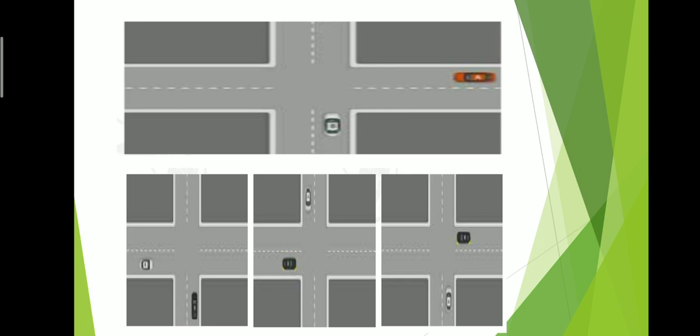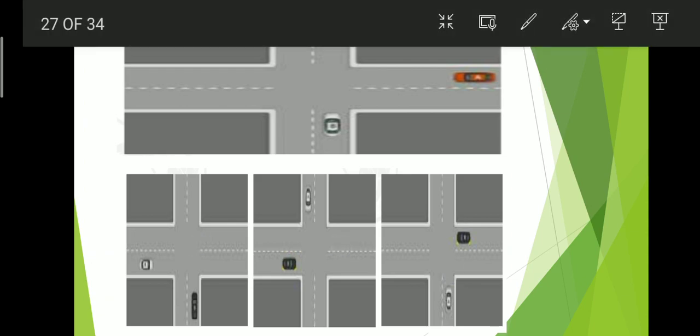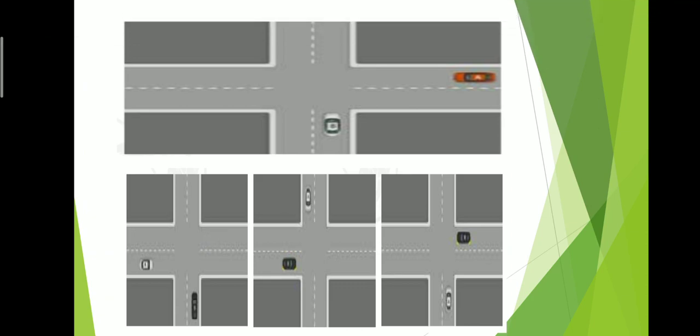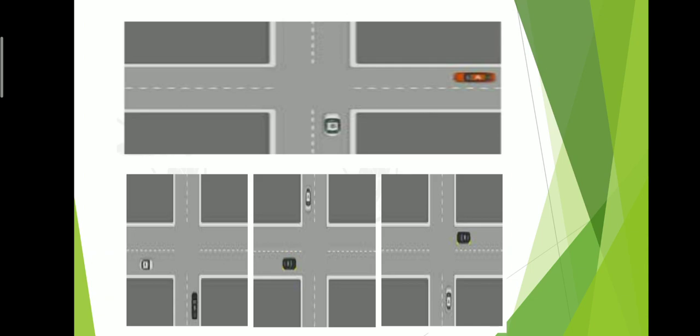See here, vehicle B approaches the intersection first, so it will go first. In these 3 figures, the black car has to go first because the black car is always on the right. In the first, the black car is on the right of the white car, so the black car will go first. Similarly here also, to the right of the white car, the black car is there. Here also the black car will go first, because black is to the right of white.